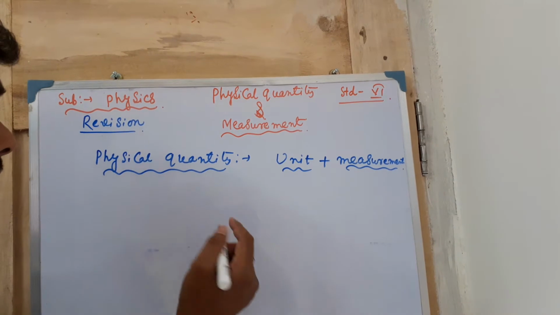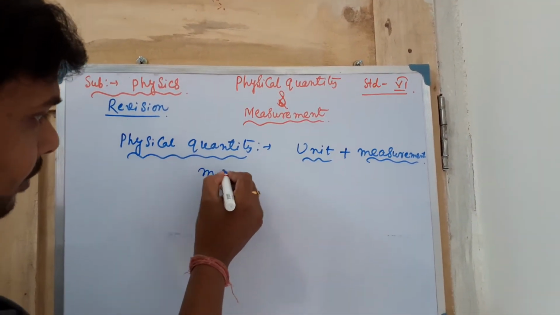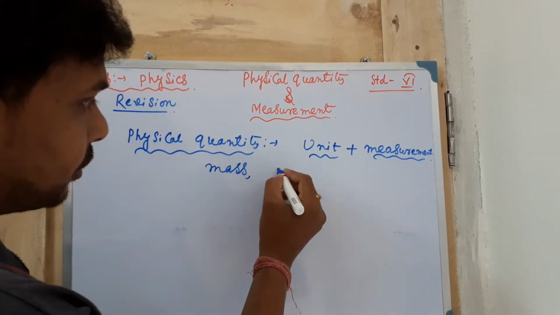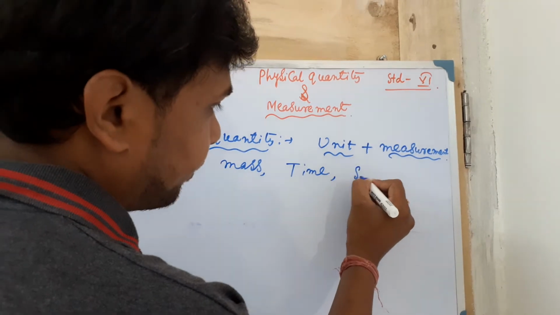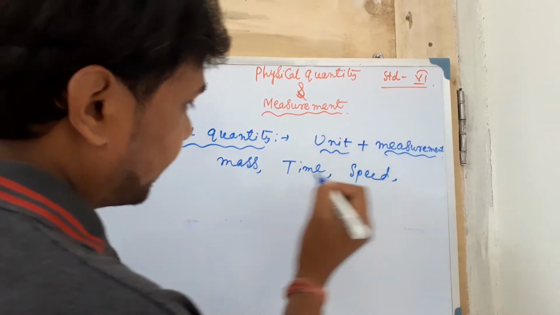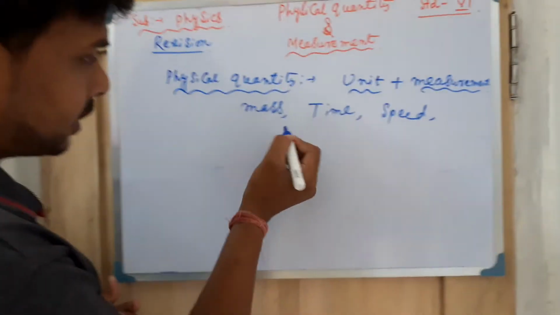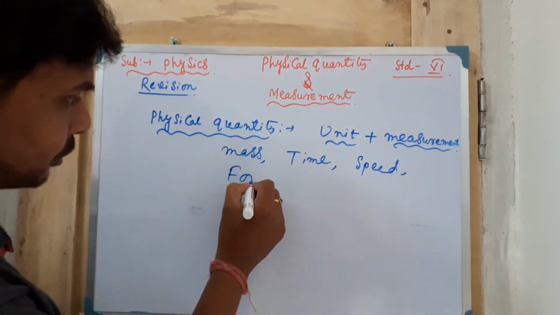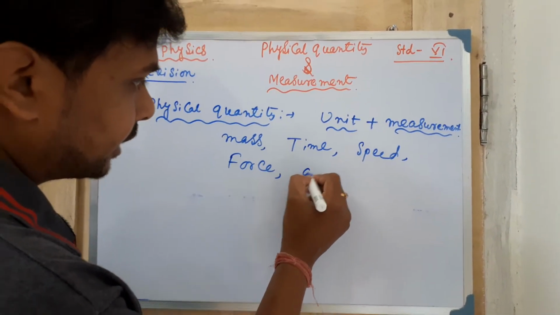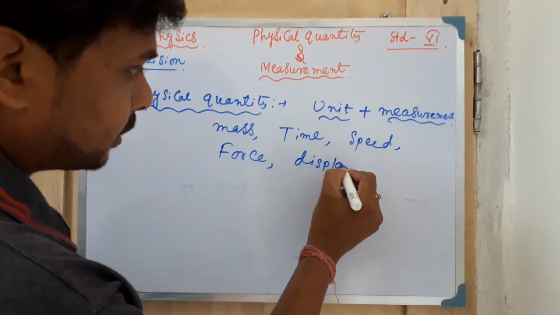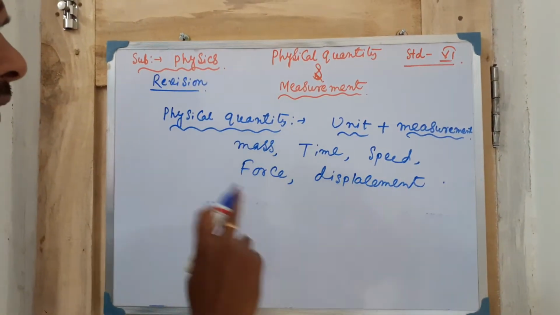Suppose you take the example of mass of a body, time, speed, force, or displacement. These are all physical quantities.